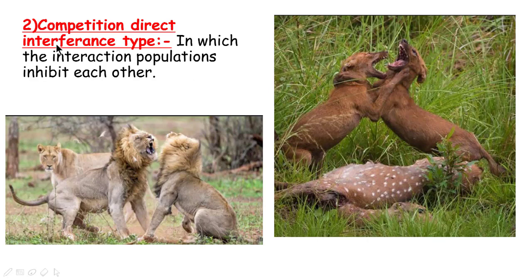Neutralism occurs when two populations interact without having an effect on the evolutionary fitness of each other. Competition, direct interference type, in which the interacting populations inhibit each other. In this diagram, these two hyenas are fighting for food, and these two lions are fighting for maybe food, shelter, space or mating. You can see this lioness is present, so maybe this lion is protecting his family, or maybe this is a site of mating where both lions are fighting each other for the female lion.